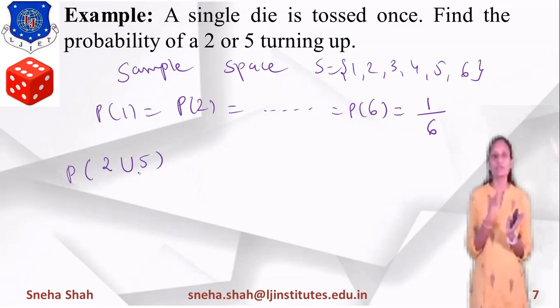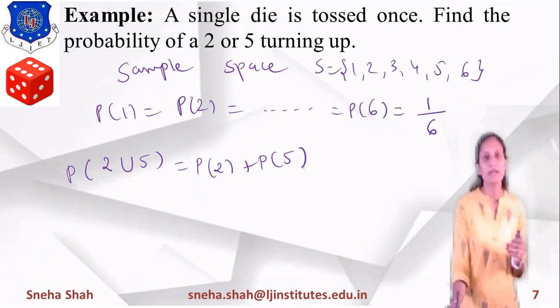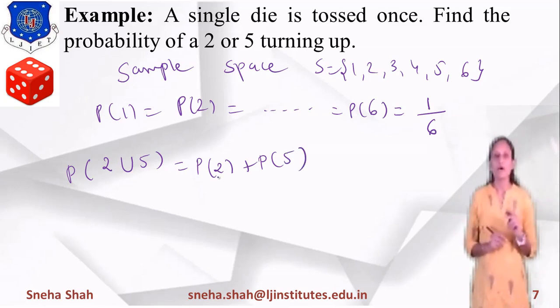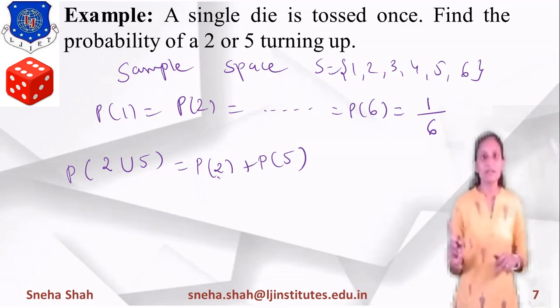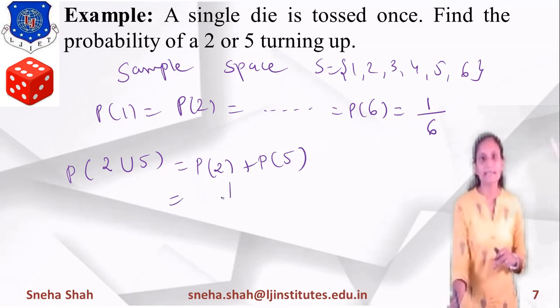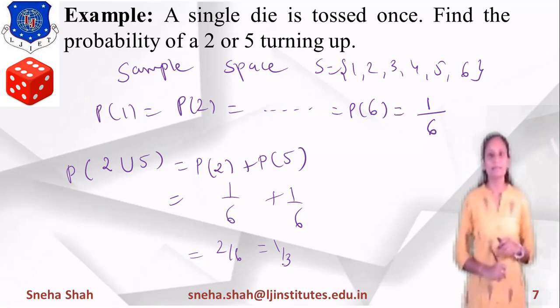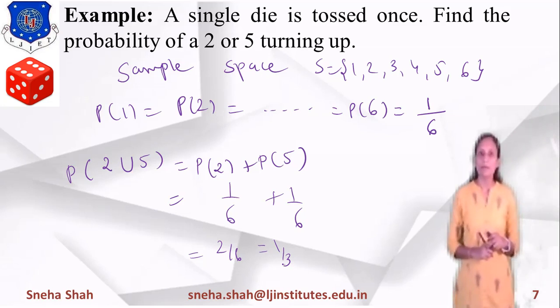So probability of 2 union 5 equals, as these two events are mutually exclusive, we can directly write the probability of 2 plus the probability of 5. The probability of 2 is 1 by 6 and the probability of 5 is also 1 by 6. So 1 by 6 plus 1 by 6 is 2 by 6, and if we simplify, the 2 will be cancelled out. So the probability of 2 union 5 equals 1 by 2.